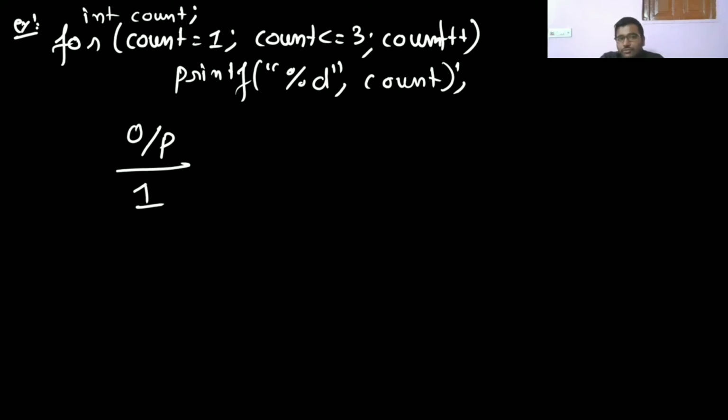Increment, count is 2. 2 is smaller than 3, yes. Then it will print 2. Then it increments, 3. 3 is smaller than or equal to 3, yes. Then I am making a new line. Then it will be 4. 4 is smaller than 3? No. So this is one way. Example.